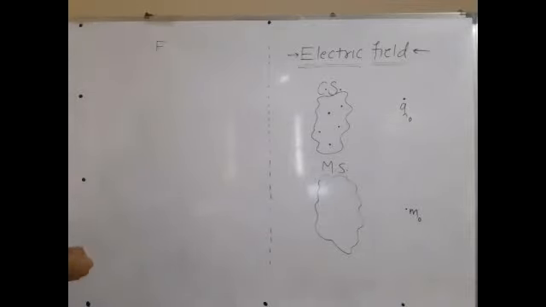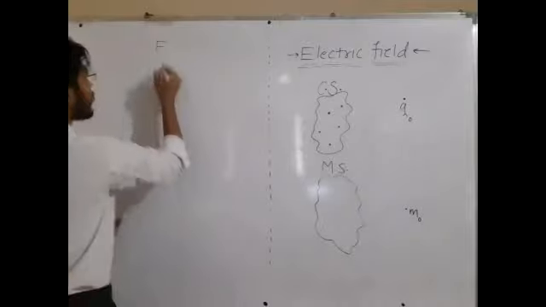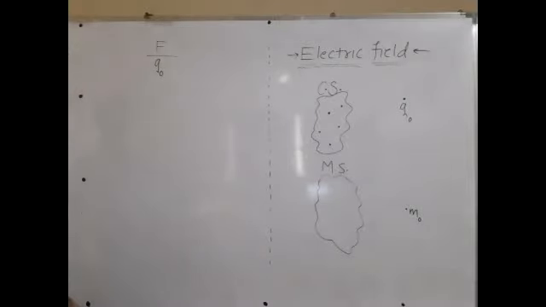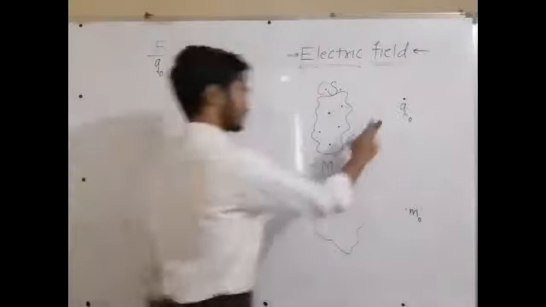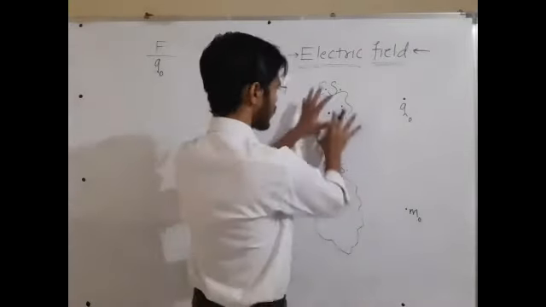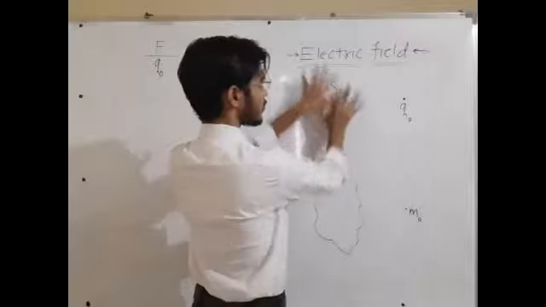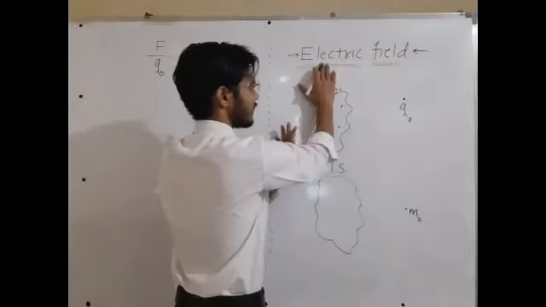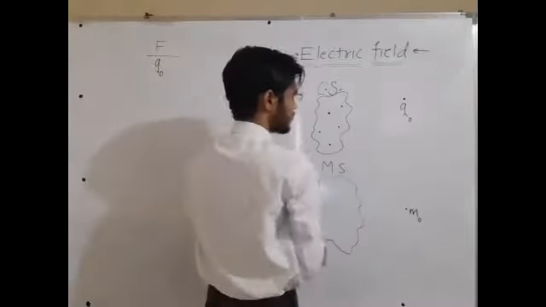Divide that force by the value of charge. So find out what is the force acting on this charge. Now we know that because of this charge system, something called electric field is produced, and because of that electric field, this charge experiences force.